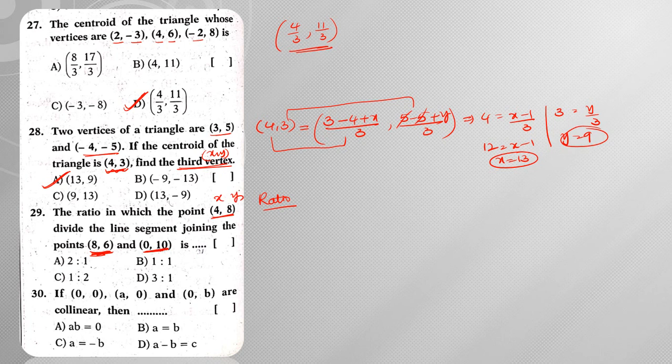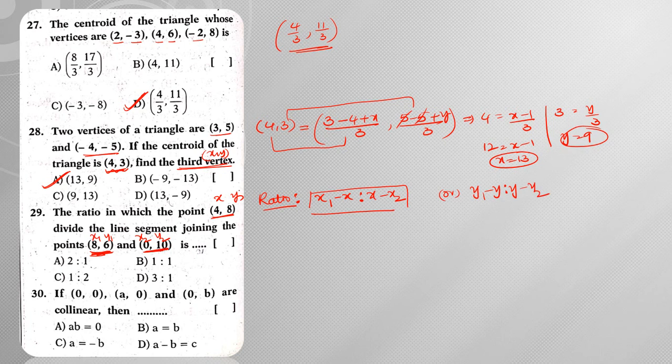Consider the dividing point as x comma y, and the given points as x1 comma y1 and x2 comma y2. Then the ratio is obtained using this formula: x1 minus x is to x minus x2. Or you can use this formula also: y1 minus y is to y minus y2.